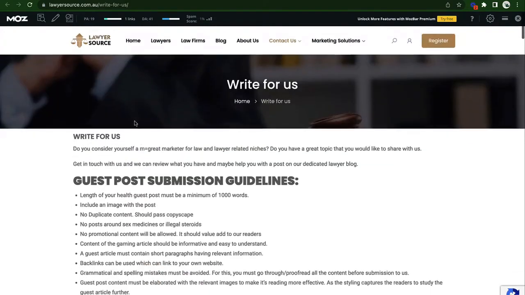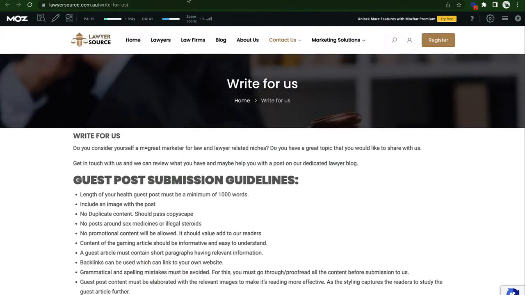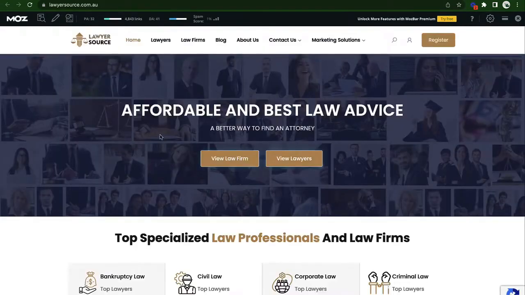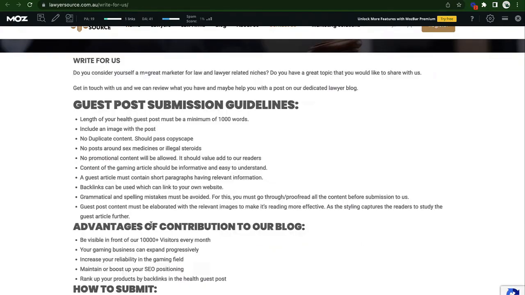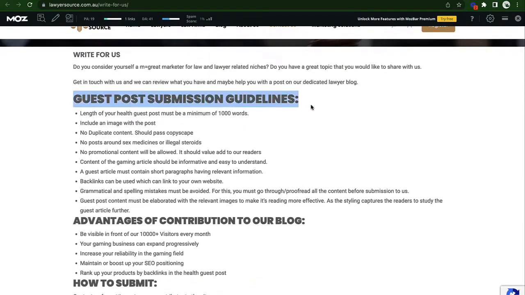Let's see here. Okay, so this site is lawyersource.com.au, and they seem pretty credible, but we'll go over it. We'll go over the site, the traffic, and the metrics in just a second. But as you can see, right here, we find a guest post submission guidelines.